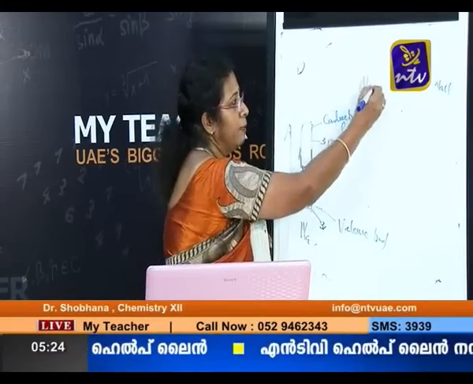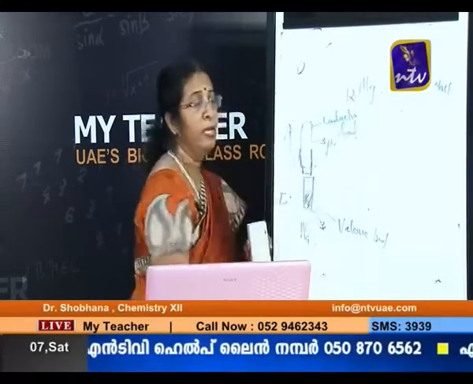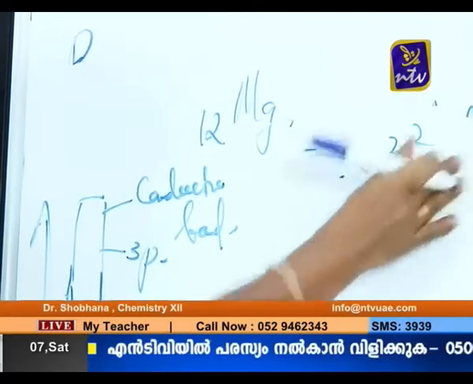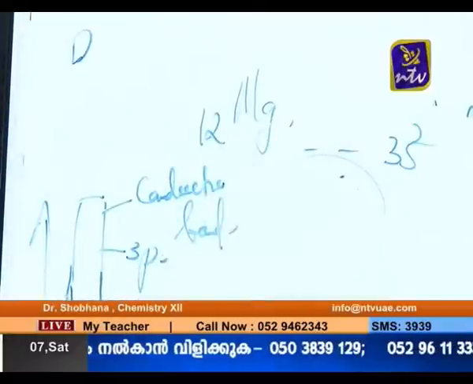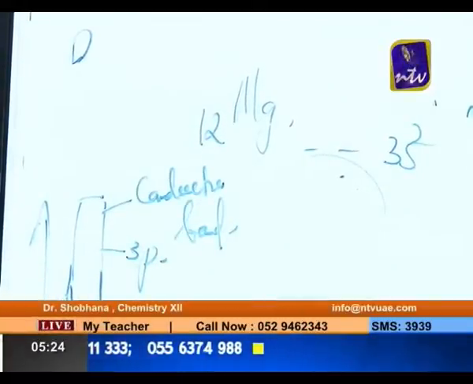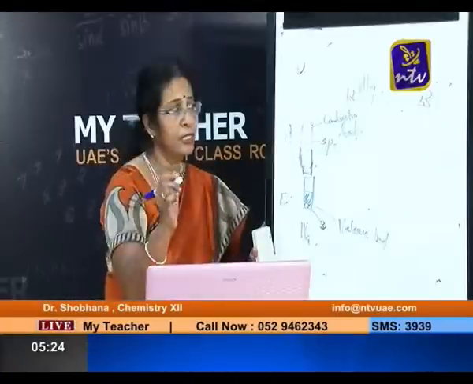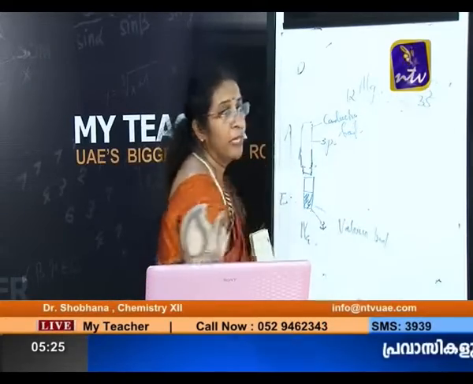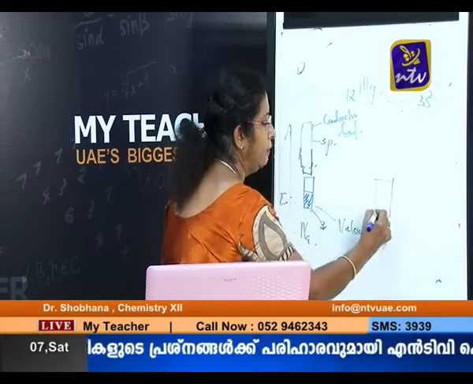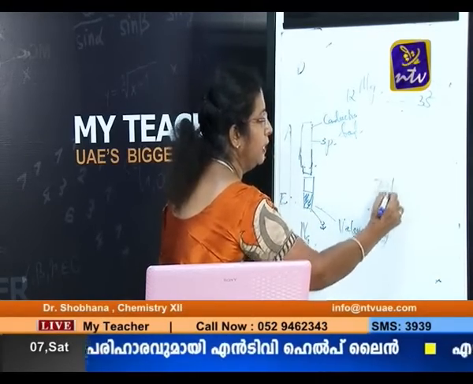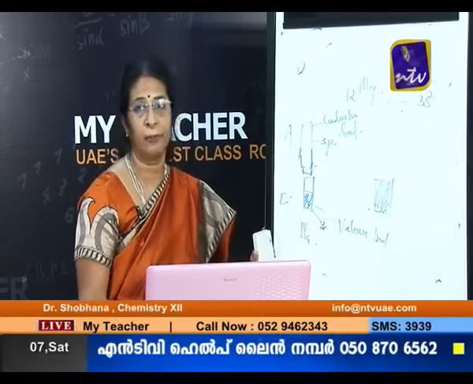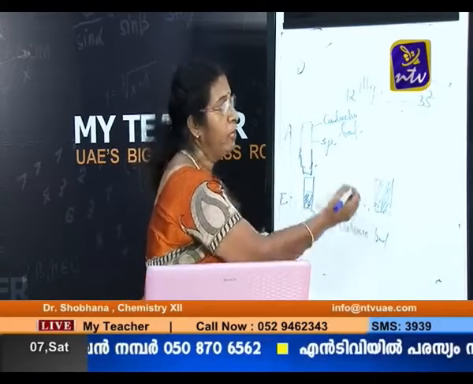Okay. Now when you take magnesium metal, atomic number is 12, electronic configuration 1s2, 2s2, 2p6, etc., it ends with 3s2. This is 3s2, the last orbital. In the magnesium crystal, we have 1s band, 2s band, 2p band, like that. And when we come to the 3s band, here the atomic orbital 3s is completely filled. So the 3s band is also completely filled. In the case of magnesium, the 3s valence band is completely filled. But we know that magnesium is a better conductor than sodium because it has 2 valence electrons per atom. So why? How will you explain?